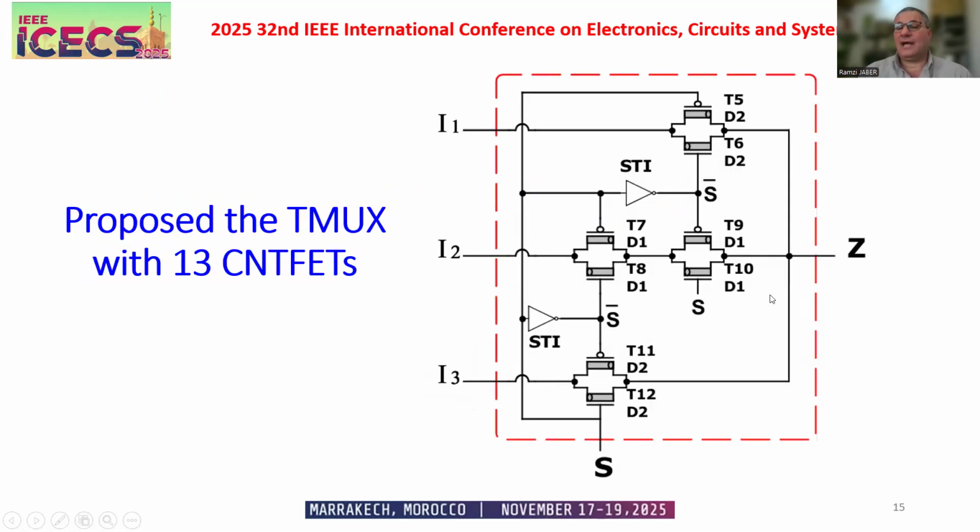But in our design, we reduce it to 13 transistors. We're using only STI, standard ternary inverter, and transmission gates. And we use cascading transmission gates here to get 13 transistors, to get better performance.